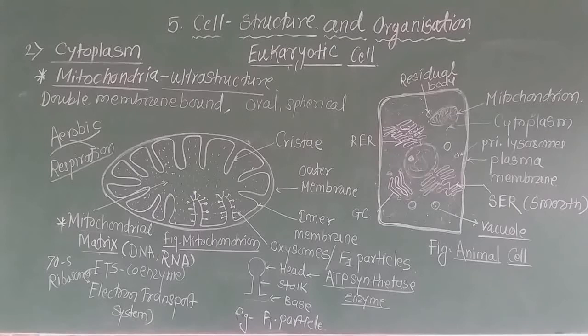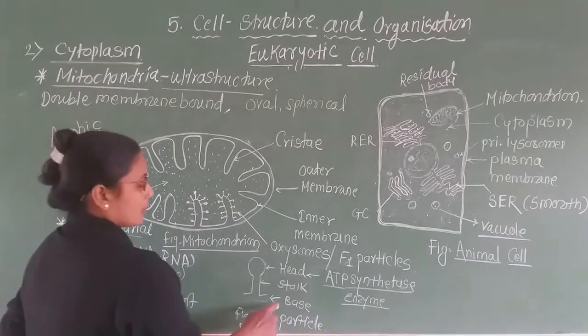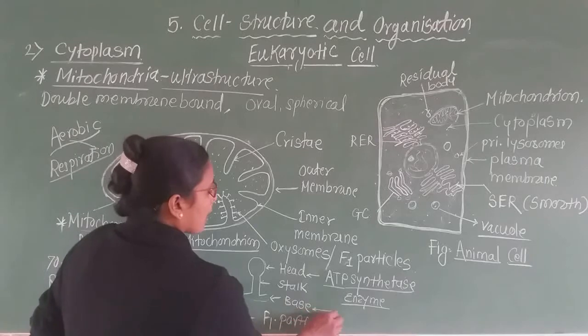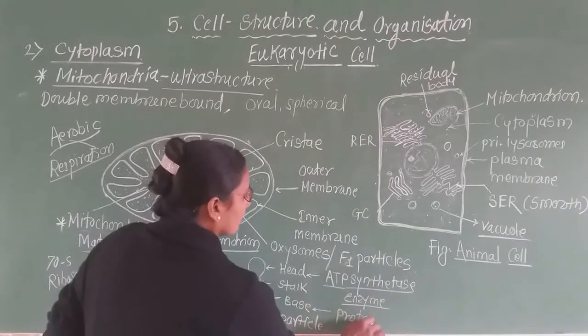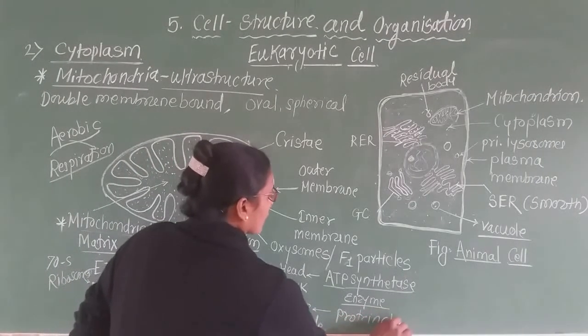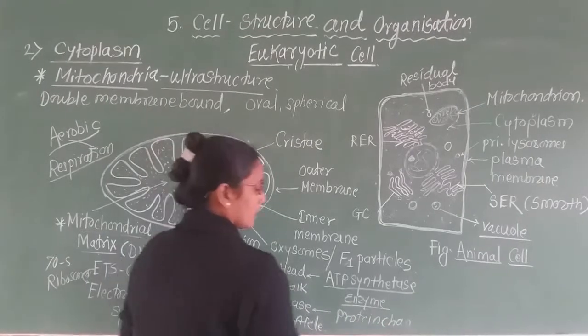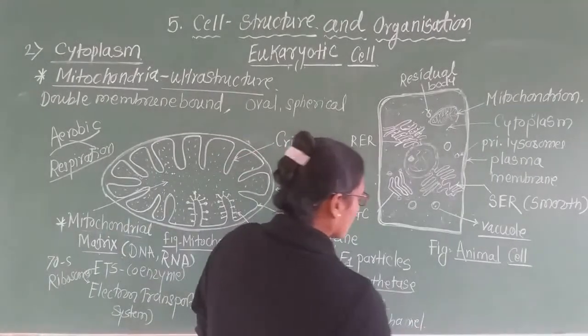And these structures are important for the formation of ATP molecules. Actually, the head acts as the enzyme ATP synthase, and the base acts as the protein channel. How does it work? It works as the protein channel.